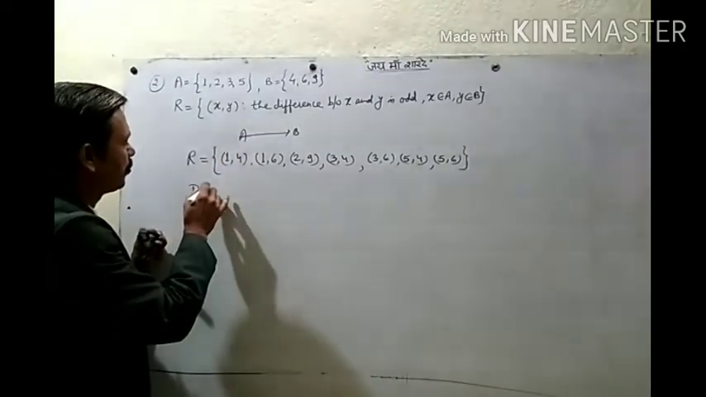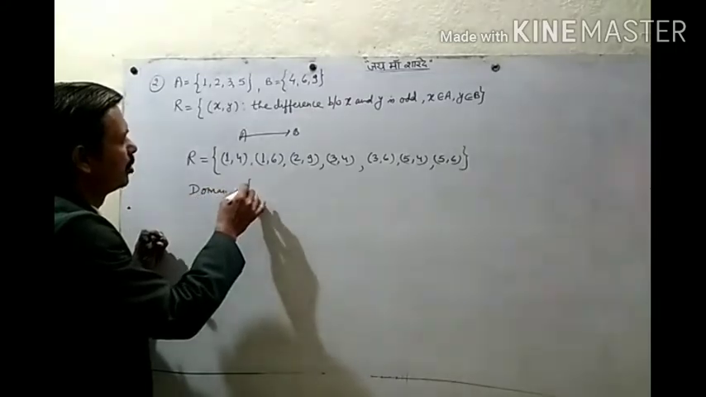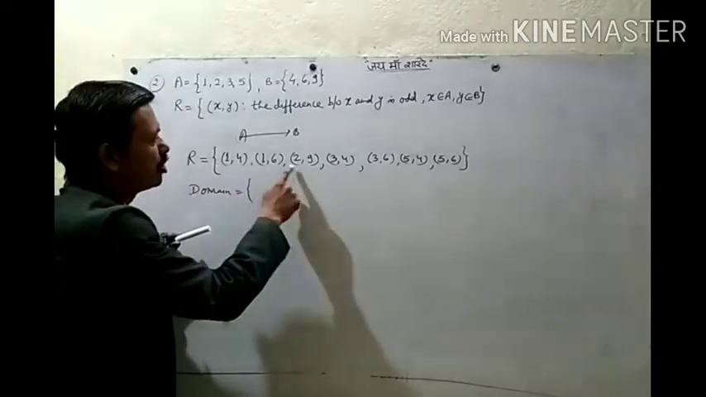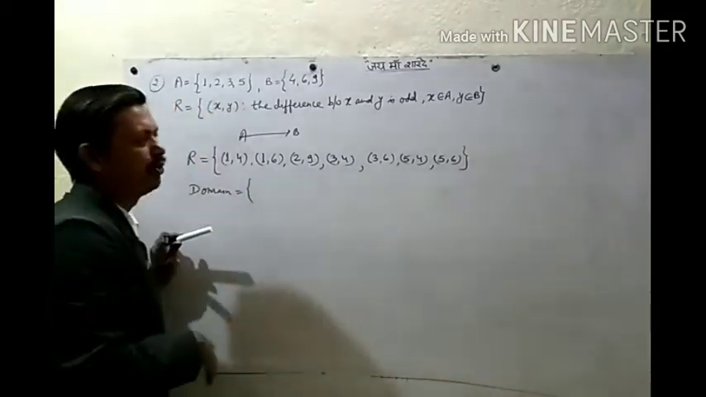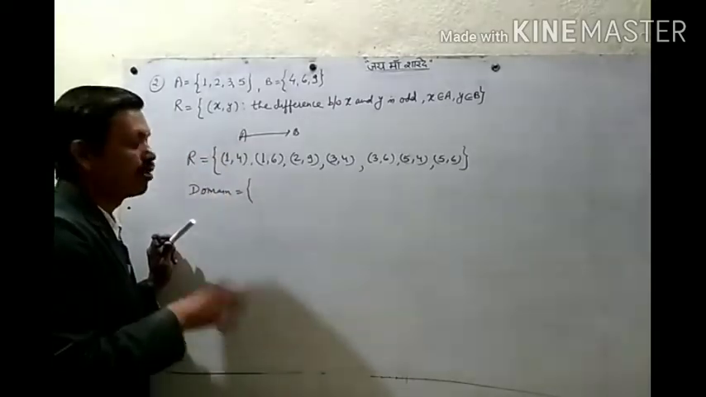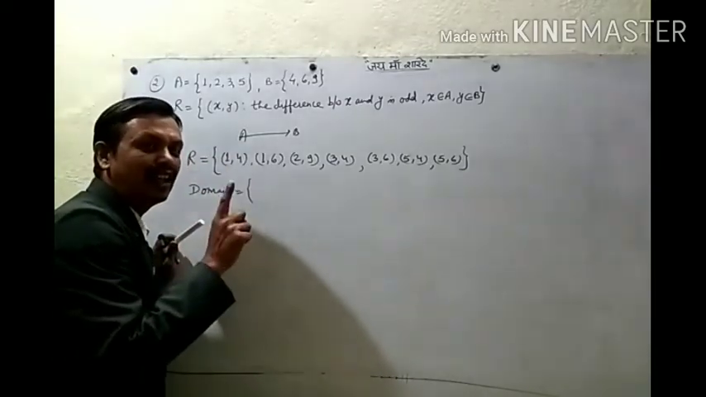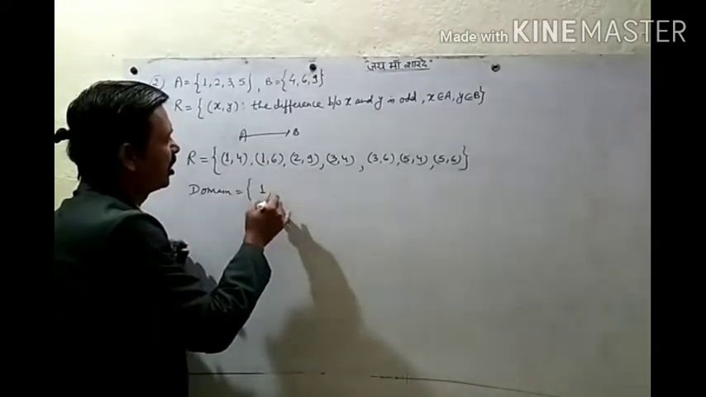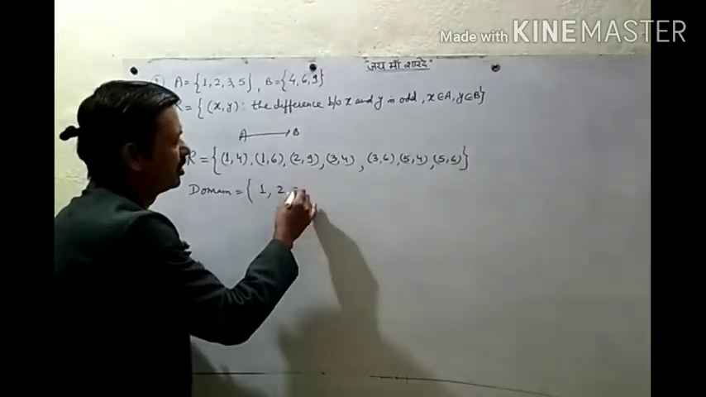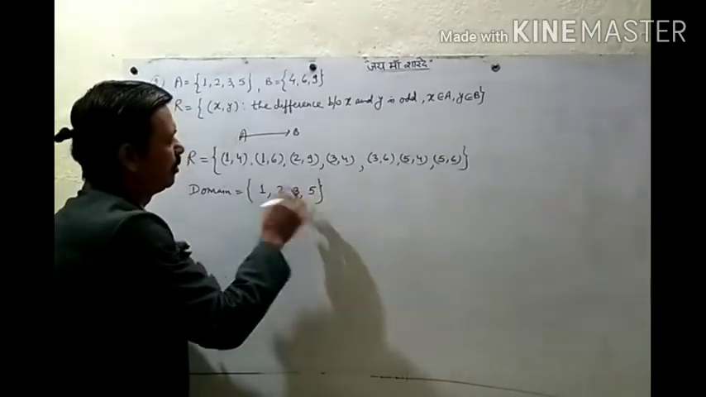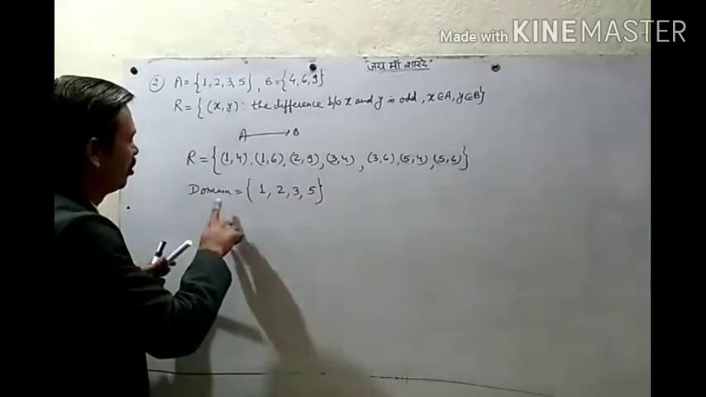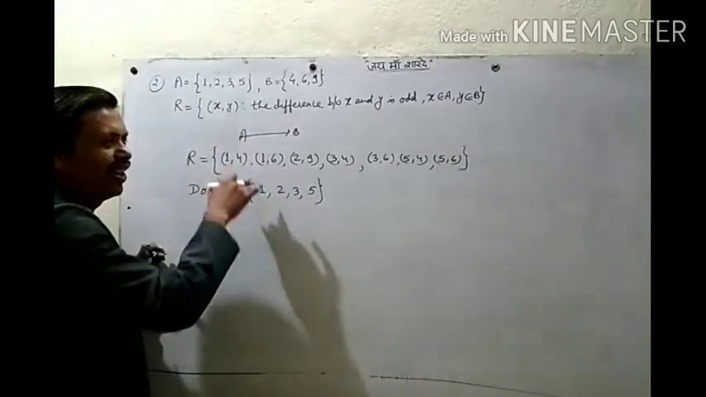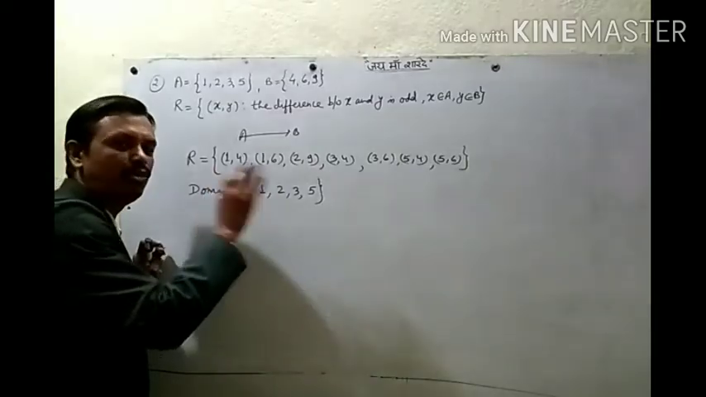Now its domain: the set of first elements of all the ordered pairs. So 1, 1, 2, 3, 3, 5, 5. These elements will form a set, that will be your domain. But you know that in a set one element should come only once. So 1 we cannot take two times, only once. Then 2, 3, 5. These elements form a set and that is your domain, which is equal to set A only. So the complete set A is our domain in this case, but it is not always.